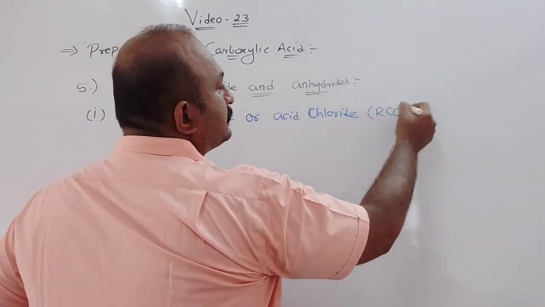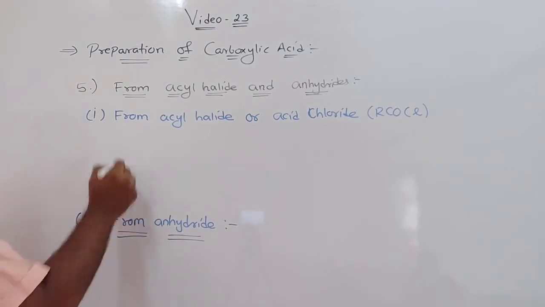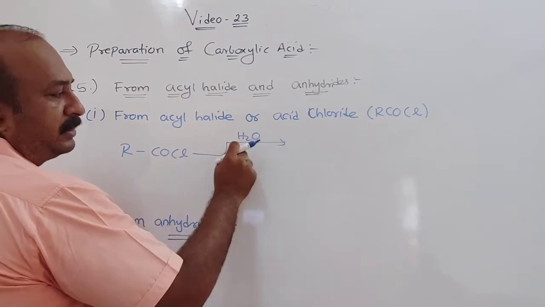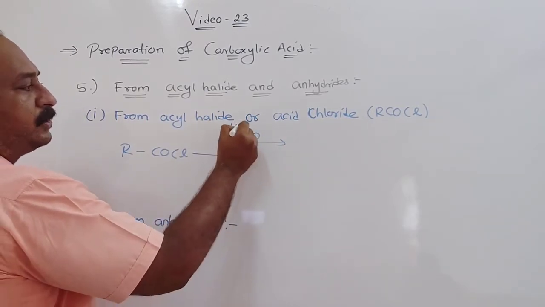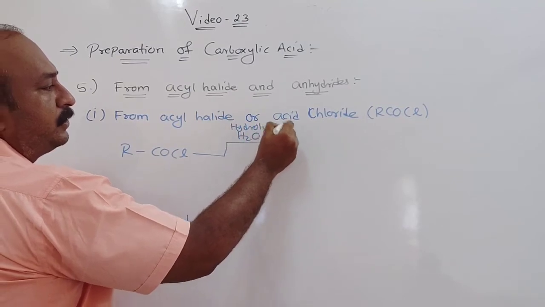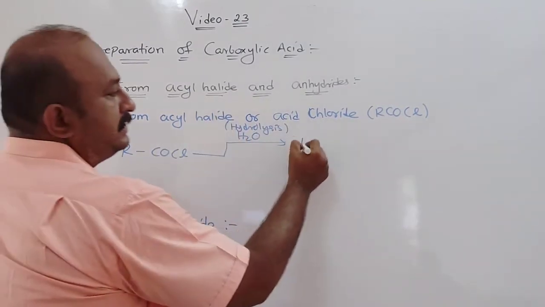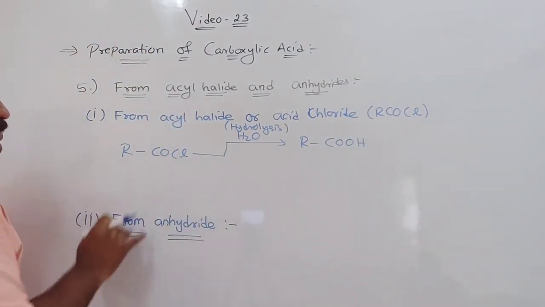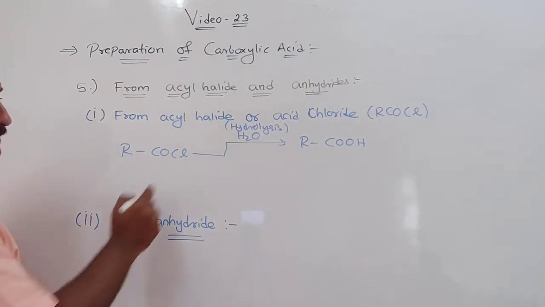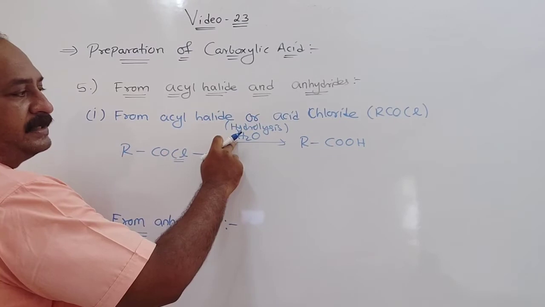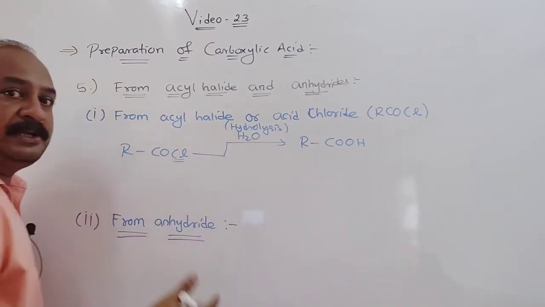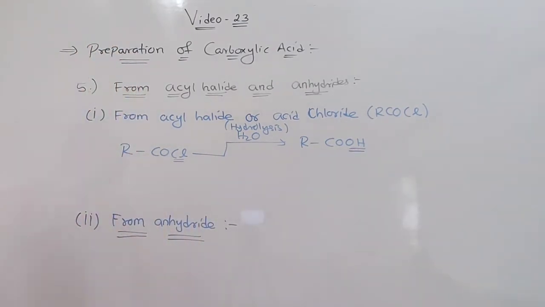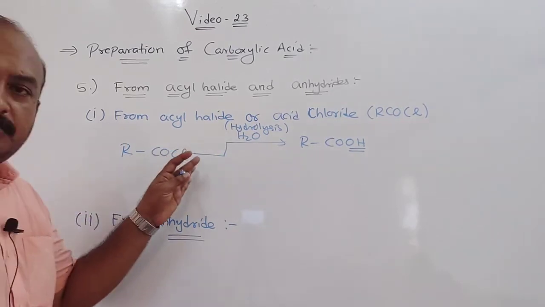Now these are nothing but RCOCl. Understood? RCOCl when treated only with water, that is what we are doing here, we are doing hydrolysis, so it will change into RCOOH. Now water contains H plus and OH minus ions. So here this Cl will go with the H and the remaining OH substitutes. You can remember it that way, or you can say this Cl is replaced by OH here. Otherwise the mechanism is different.